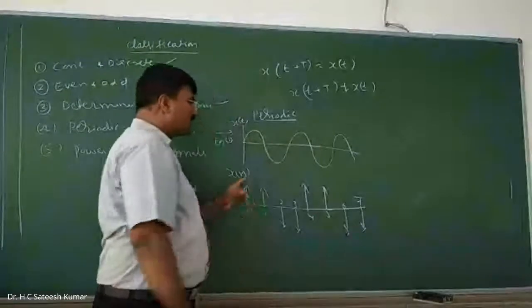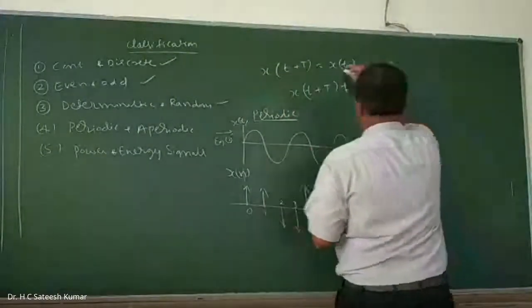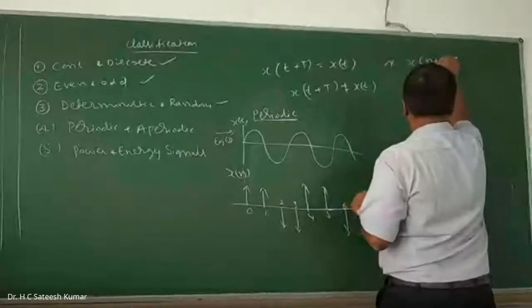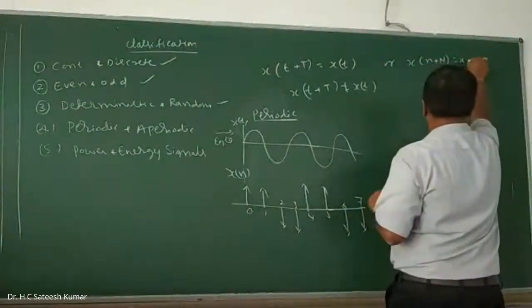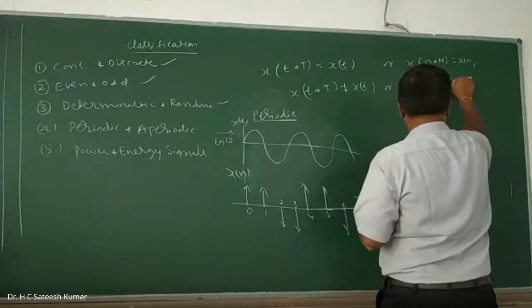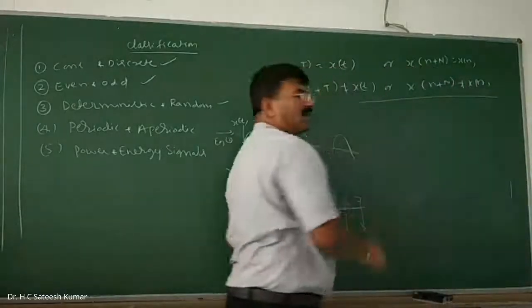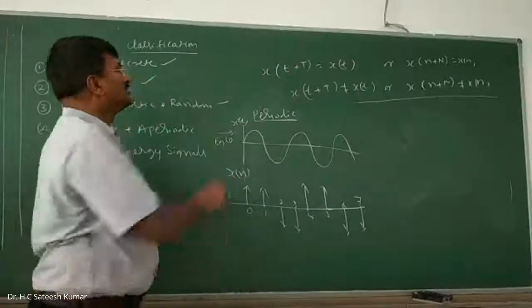In case of periodicity, the condition is x of n plus capital N in discrete is equal to x of n, or x of n plus N is not equal to x of n for aperiodic. So this is the condition for periodic as well as aperiodic.